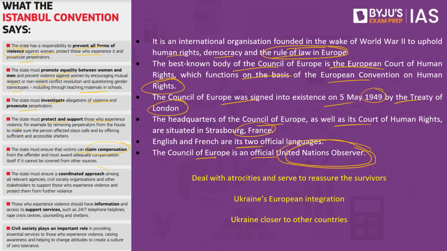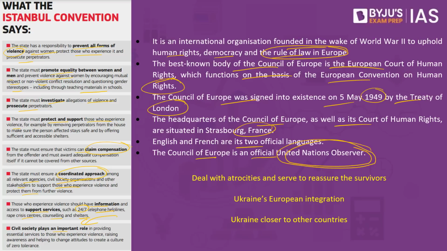The state must ensure a coordinated approach among all relevant agencies, civil society organizations, and other stakeholders to support those who experience violence and protect them. Those who experience violence should have information and access to support services such as 24/7 telephone helplines, rape crisis centers, counseling as well as shelters, and civil society plays an important role in providing essential services to those who experience violence, raising awareness about gender violence, and helping bring a change in the attitude of persons as well as cultural changes.